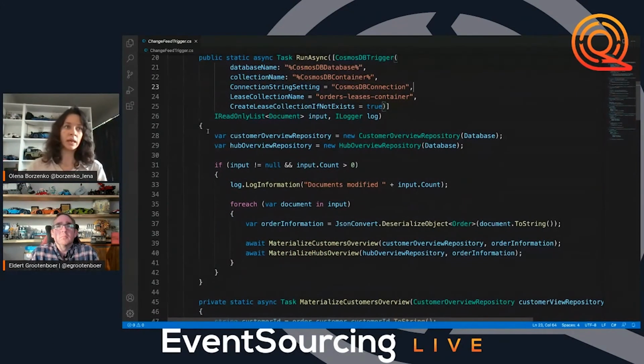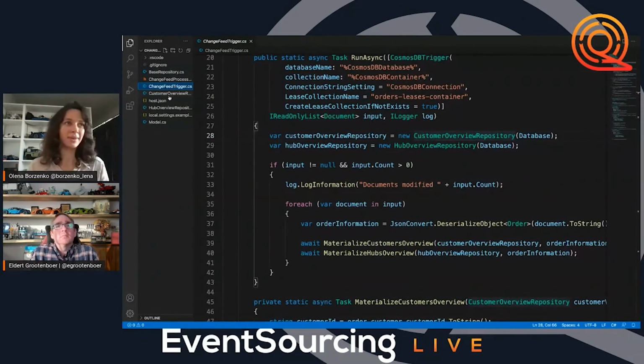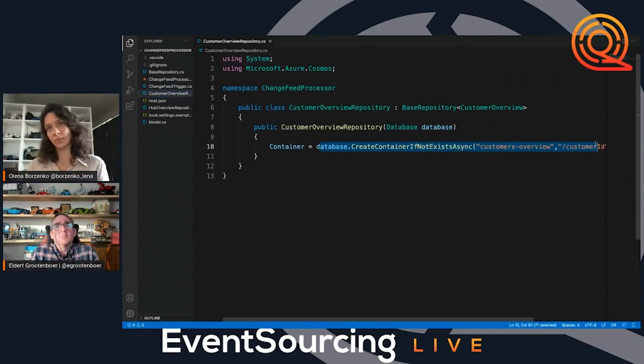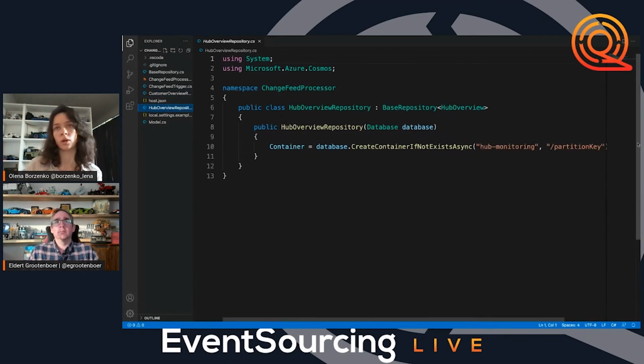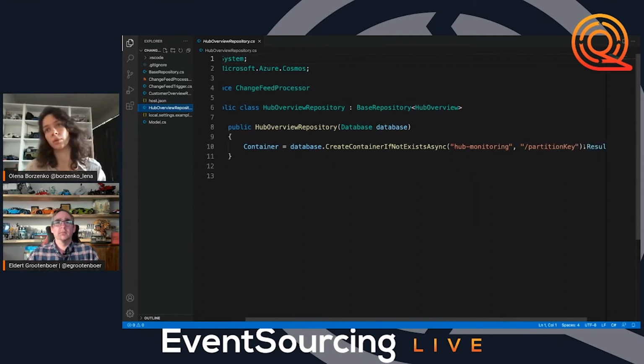So, as I said, we will have two different materialized views. One is for customer, another for warehouse. The repository itself is more or less the same. The only difference was repositories. I created this to operate with my documents, to write these documents to Cosmos DB. So the only difference is the container name. For the customers, it will be customers overview. For the warehouse, it will be hub monitoring. And I'm also providing the partition key, of course.